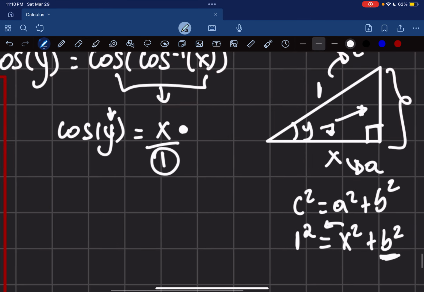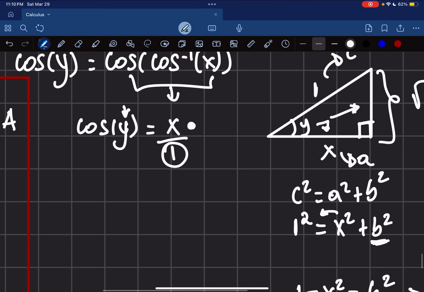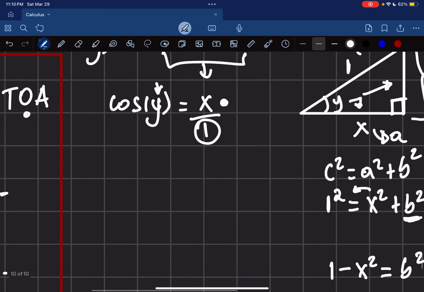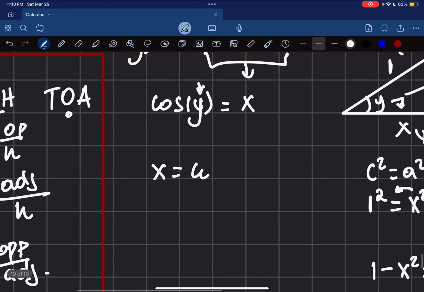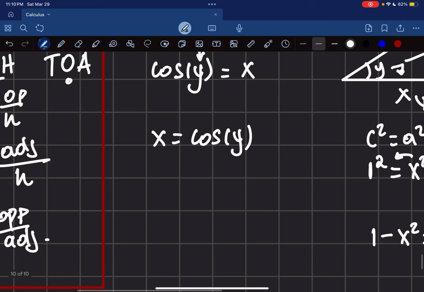Now what I need to figure out is how to make this work, right? So I can just write this as x because I already have it here. Remember, we had x over 1, which is x, is equal to cosine of y. Now what I'm going to be doing here, which is a very interesting way of solving this, is I'm going to take the derivative on both sides, because you'll see what's going to happen when I take the derivative.